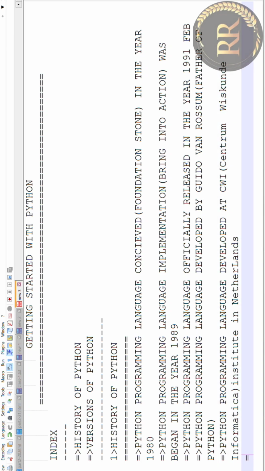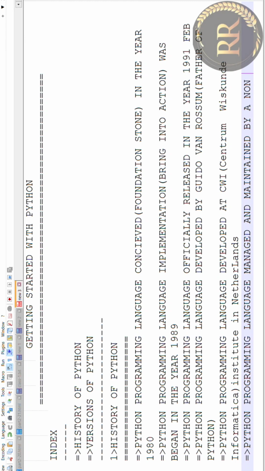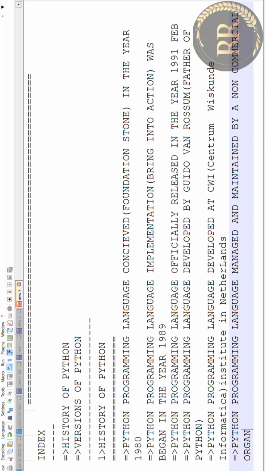And the next point is Python programming language managed and maintained by a non-commercial organization called PSF.